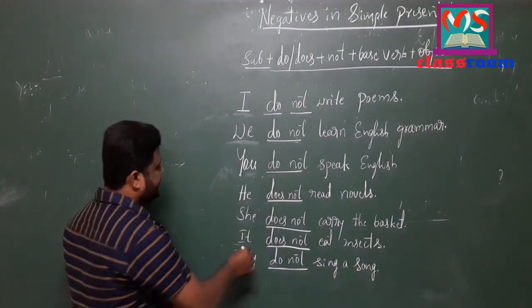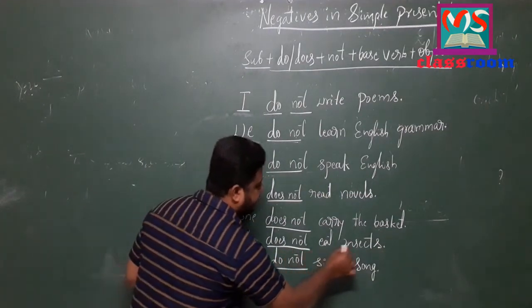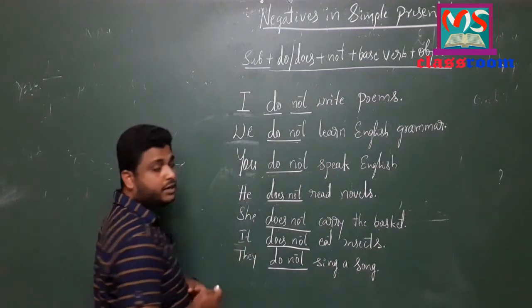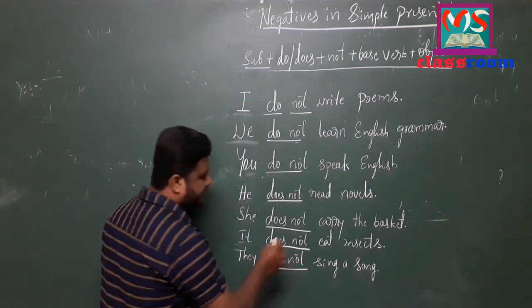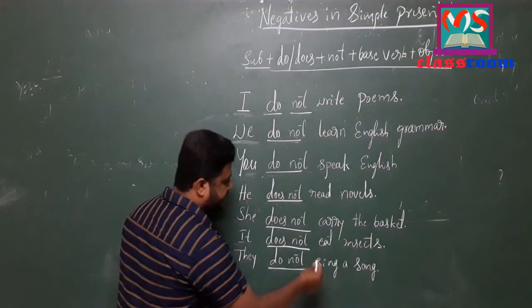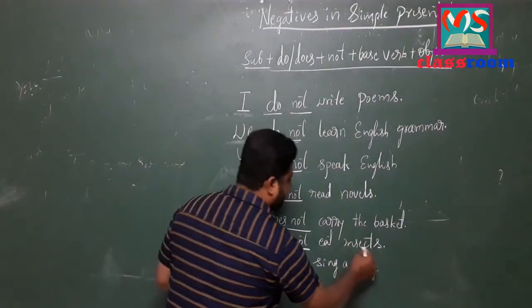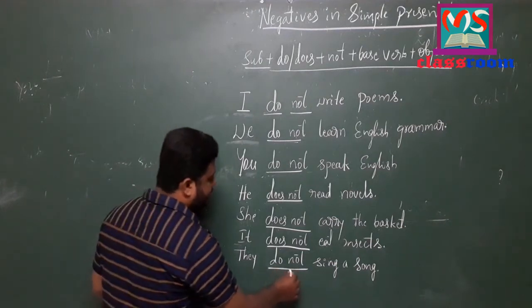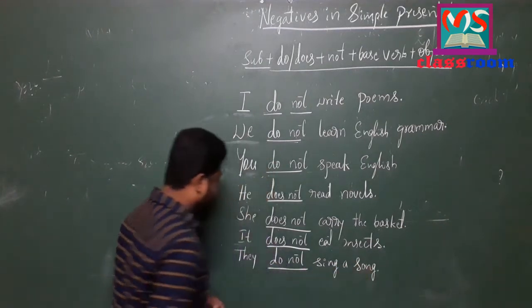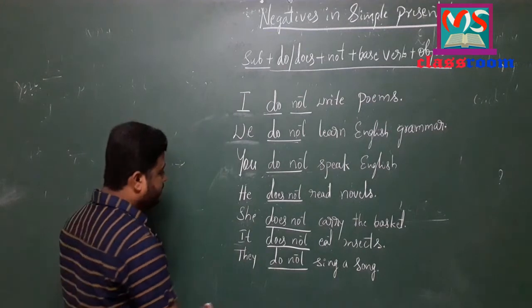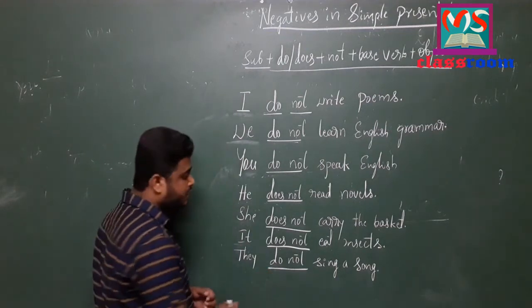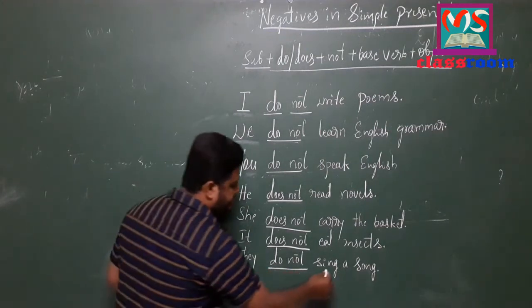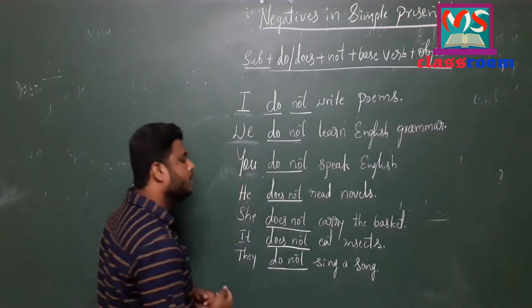Look at the next sentence. It does not eat insects. It, third person singular. So for that reason I have used does. Not, negative sentence. Eat, verb. Insects is the object. Now look at the last sentence. They do not sing a song. They, third person plural. So for that reason I have used do. Not, it is a negative sentence. Sing is the verb.